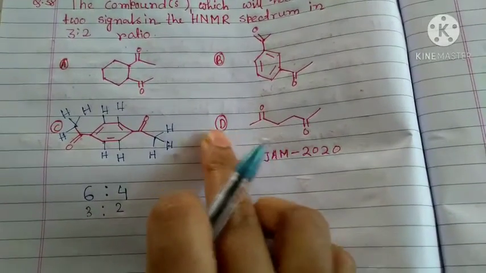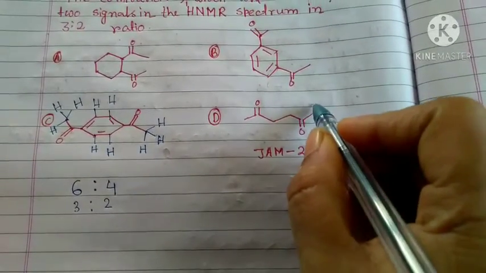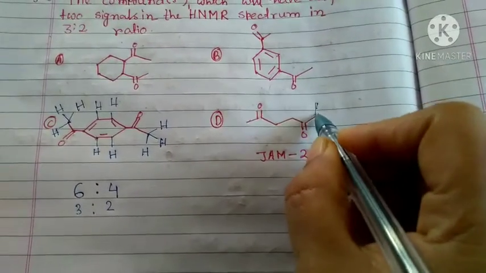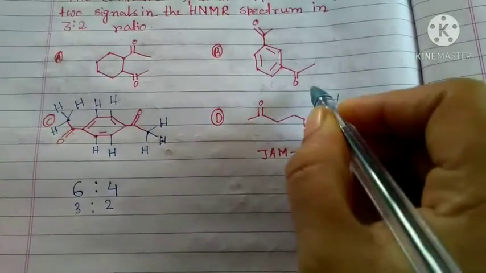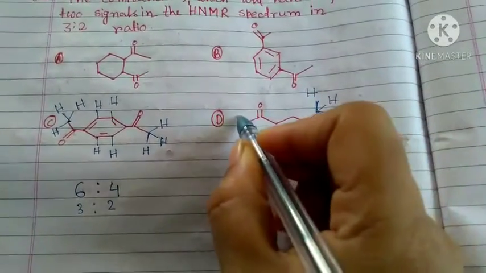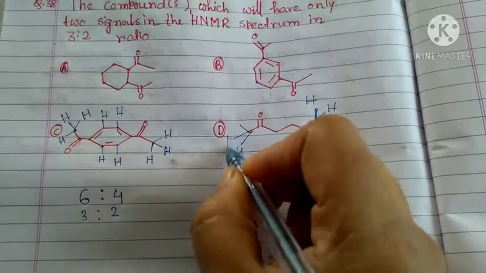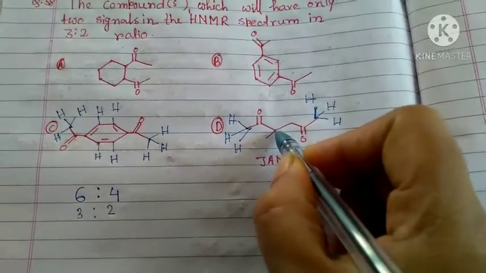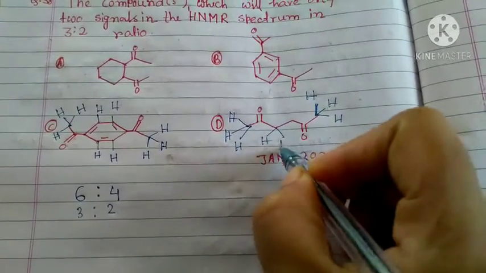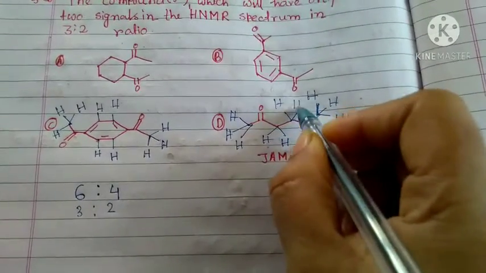Let's see option D. In option D, here 3 protons, H and H. Here also 3 protons, H and H. Here 2 protons, and here also 2 protons.